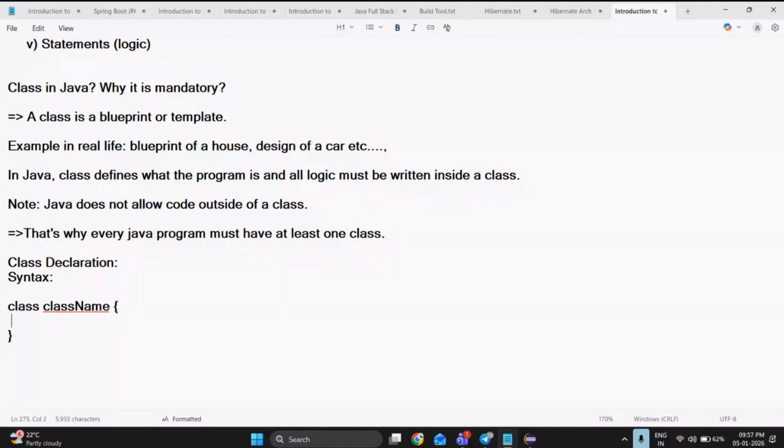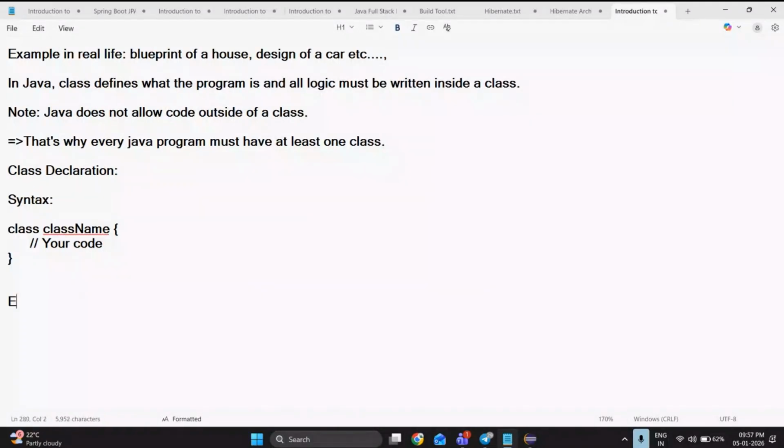Then close with the curly braces. Done. Whatever code and methods you write, everything should be written inside the class itself. Whatever methods you are declaring, whatever variables you are initializing, everything should be declared or initialized inside the class. Let me give you an example with this syntax. Let me create a class called Demo, open curly braces. Whatever code and logic I write will reside in the class itself.